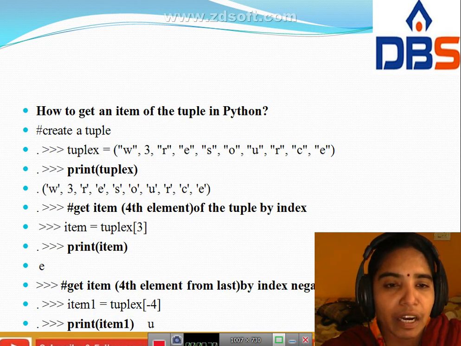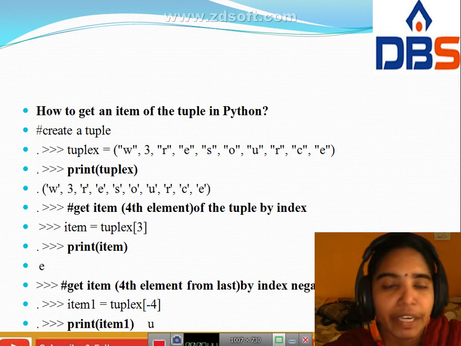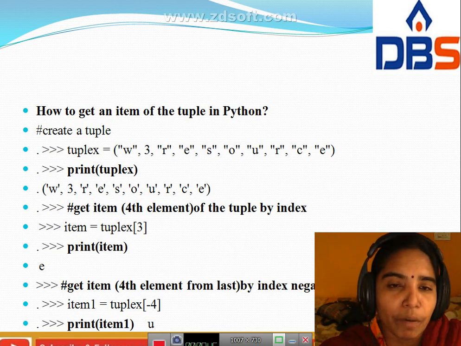Item equal to tuple x of 3, which means 4 minus 1 equals 3. The index value takes n minus 1, so with n equal to 4 it takes the value at index 3. Here item equal to tuple x of 3, and we print item. This is the tuple by index value.